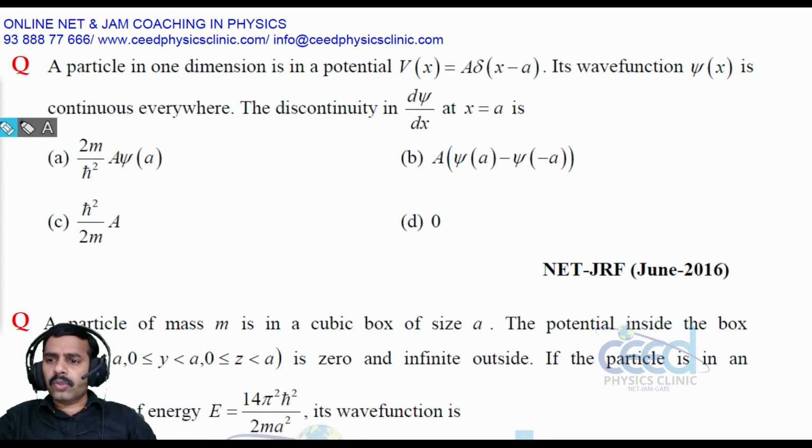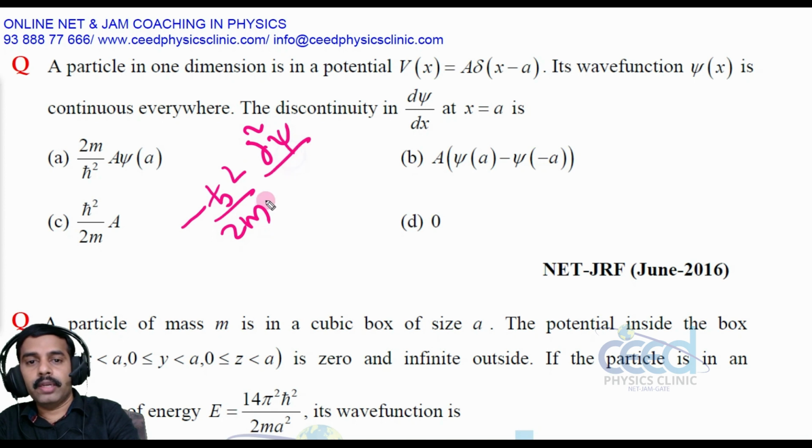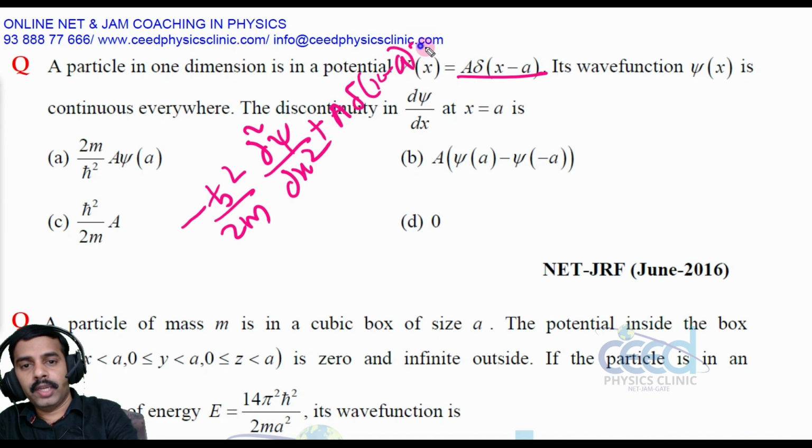So in order to find this boundary discontinuity, we can use the Schrodinger wave equation, right? So let me write minus h cross square by 2m d square psi by dx square, plus V psi, where V psi is a into Dirac delta of x minus a into psi, equal to E psi, right?